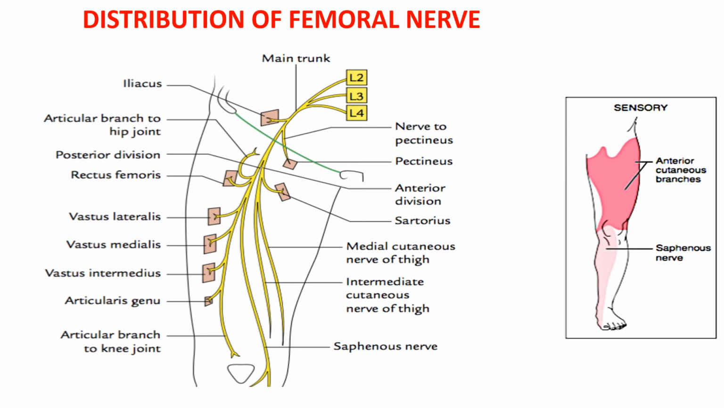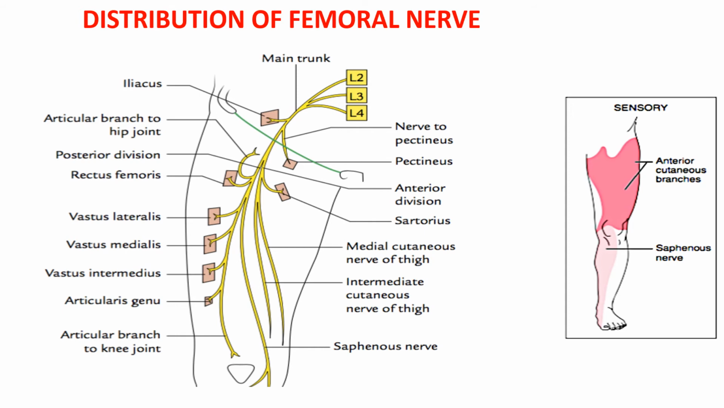The anterior division of the femoral nerve gives only one muscular branch to the sartorius muscle and two cutaneous branches, that is the medial cutaneous and the intermediate cutaneous nerves of the thigh. Whereas the posterior division supplies the quadriceps femoris muscle, which includes the rectus femoris, vastus lateralis, vastus medialis and the vastus intermedius, and it also supplies the articularis genu muscle.